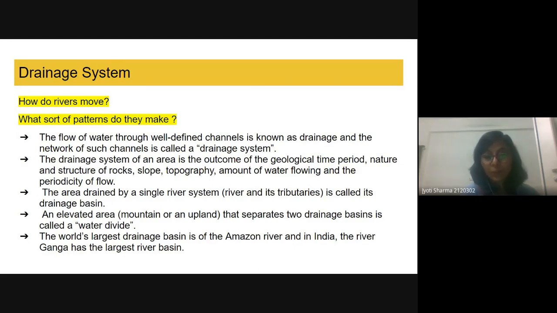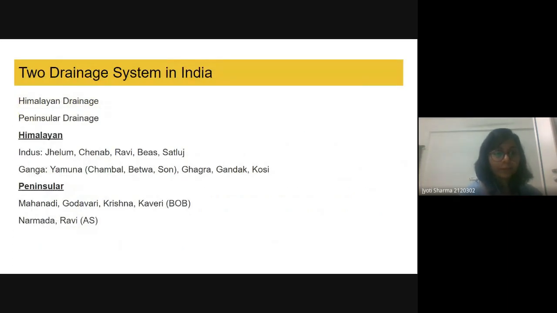And if there are two drainage basins, then they will be separated by an elevated area, and this will be known as the water divide. The world's largest drainage basin is of the Amazon River, and in India, the river Ganga has the largest river basin. So we have two types of drainage system in India. One is Himalayan drainage and the second is peninsular.